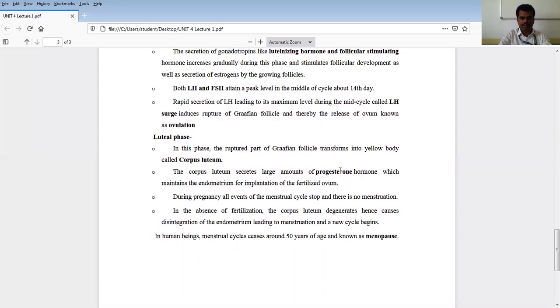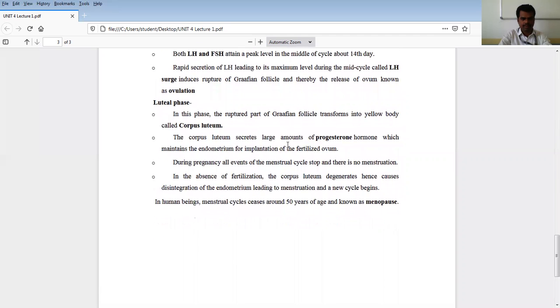Yes, if there are any problems in the reproductive cycle, maybe it is a deficiency of these hormones, or over expression of these hormones, or even a lower concentration of these hormones. This entire reproductive cycle stops in the female at the age of 50 years and above, and that, as I already mentioned, we call menopause.